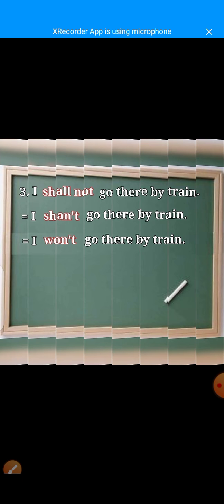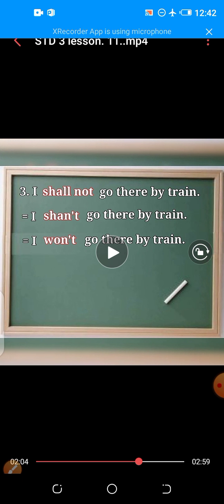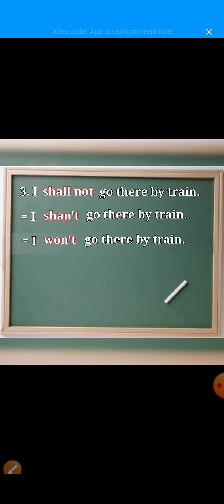Now, here is one example of shall not. In this sentence, I shall not go there by train. And we can use both shan't and won't in this sentence. First example, I shan't go there by train. Another one is I won't go there by train.